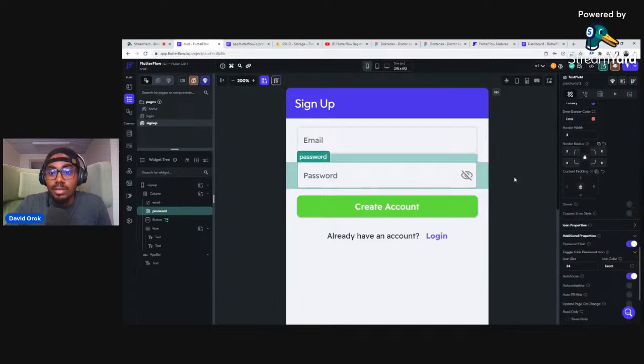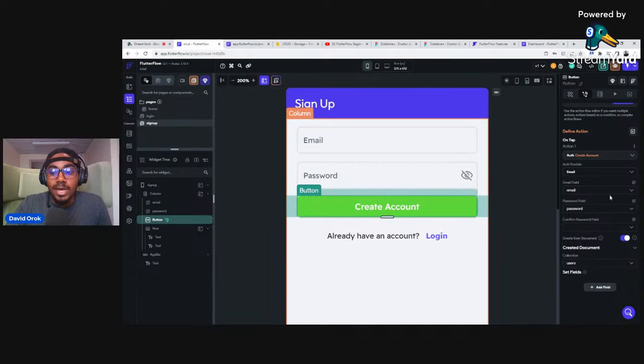If you did not turn this on, it will not be able to see a password field. So it will say no password field or something. And that's it. Guys, we're done creating an account. Then let's go to login.